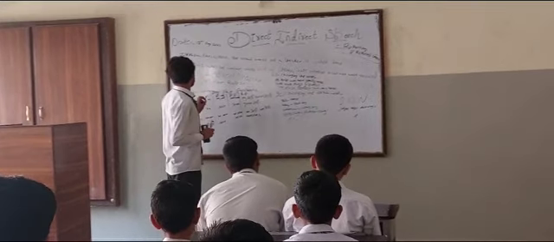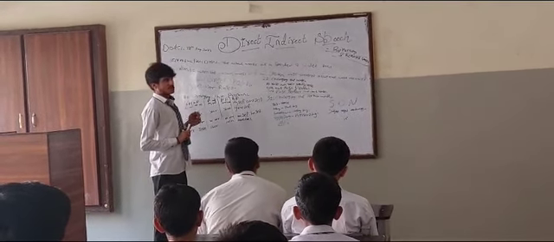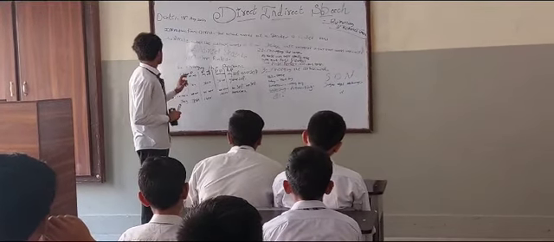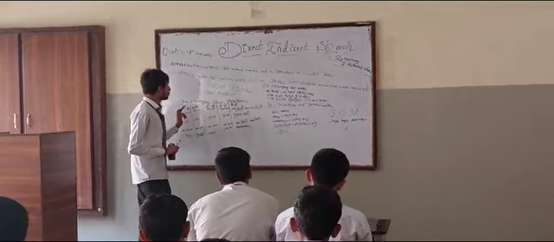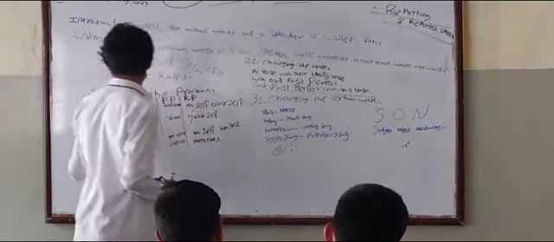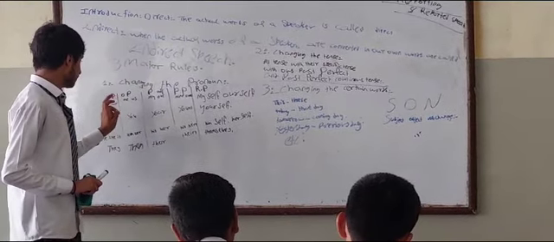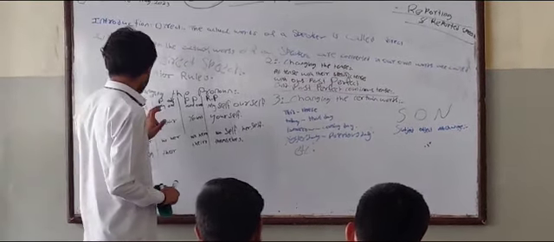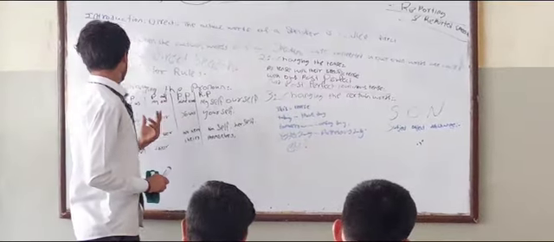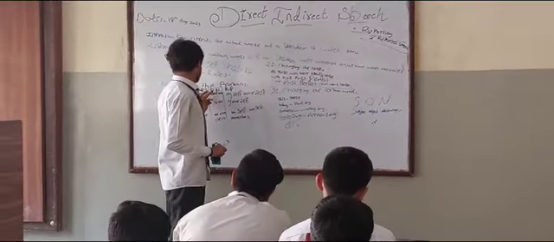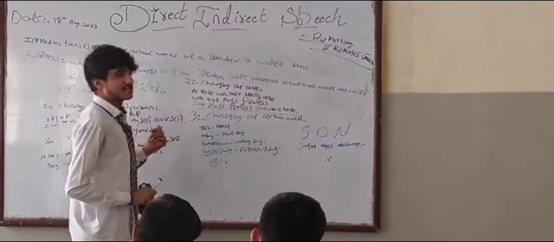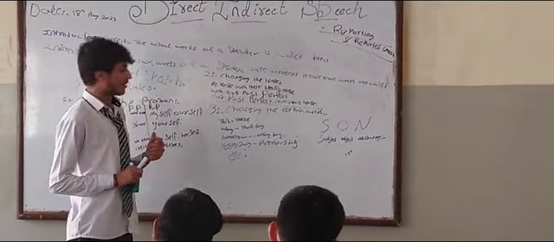There are basic rules in direct and indirect speech, but I want to discuss three major rules. The first rule is changing the pronoun: subjective pronoun, objective pronoun, possessive adjective, possessive pronoun, reflexive pronoun. Subjective means the doer of an action, objective means the receiver of an action, and possessive adjective means ownership. Possessive pronoun means belonging, and the last one, when the subject is reflected to the object, is called reflexive pronoun.